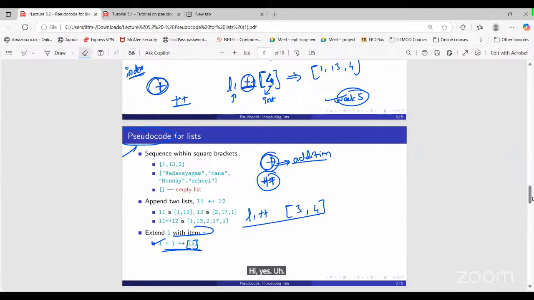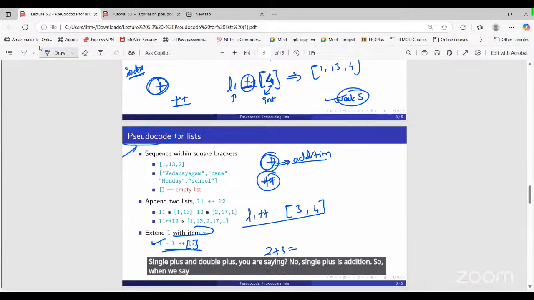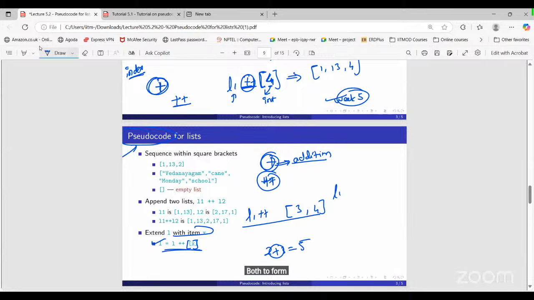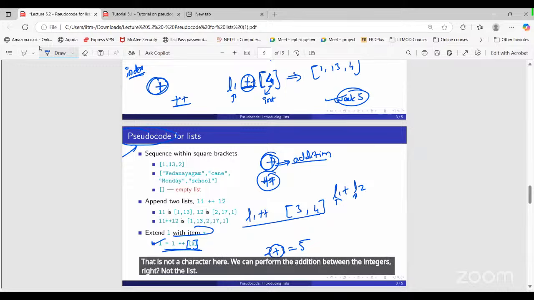Sorry, I'm not getting both your voices. Indirectly we can perform the same operation, no? Single plus and double plus, you are saying? No, single plus is addition. So when we say 2 plus 3, we are performing an addition operation here. That is basically 5, right? We cannot do it like this. We cannot perform addition between two lists, right? That is not correct here. We can perform addition between integers, not the list data type here.